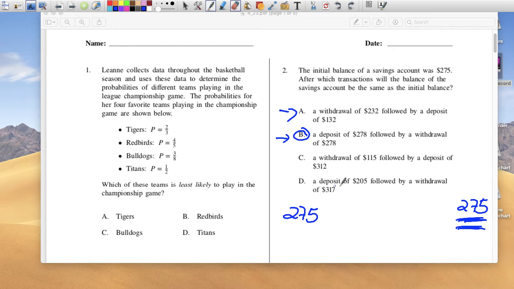So C is gone. D, so you had $275, you put in another $205, right? So now you have like $480, and then you take out $317. So you go plus, you had $275, you added $205 on top of that, you took $317 out. Do you think you're going to have $275 back? No, because you spent a little bit more than what you had put in. In any case, you can always use your calculator, right? Go 275 plus 205 minus 317 and see if that equals back to 275. So the only one that makes sense is B.